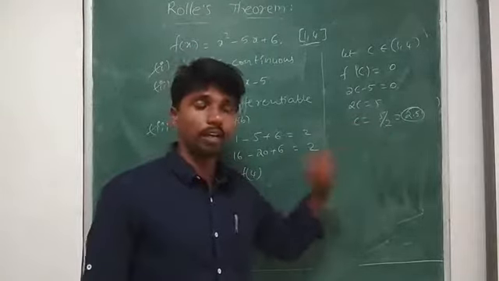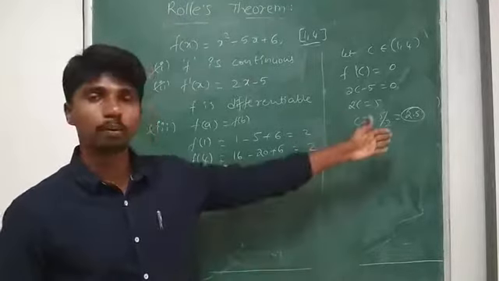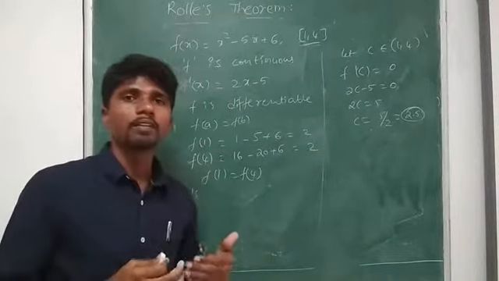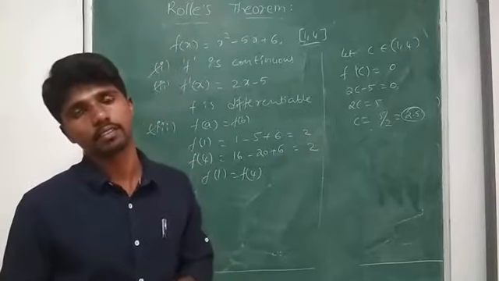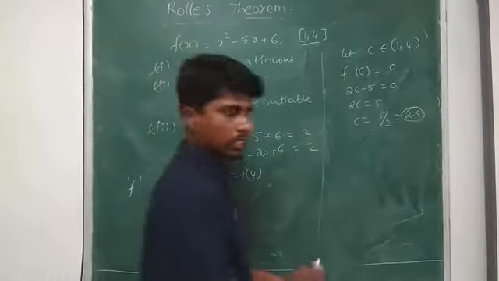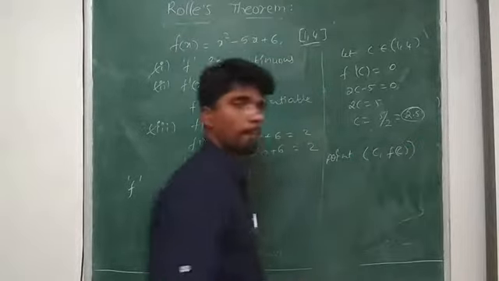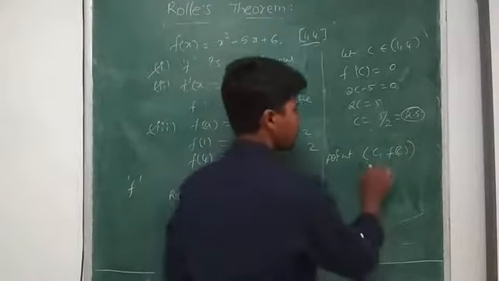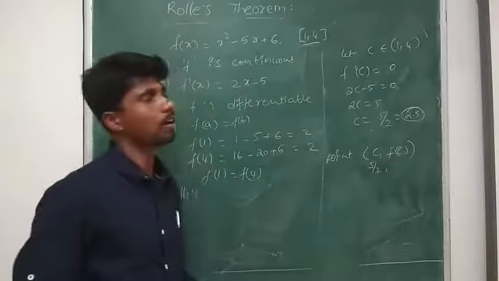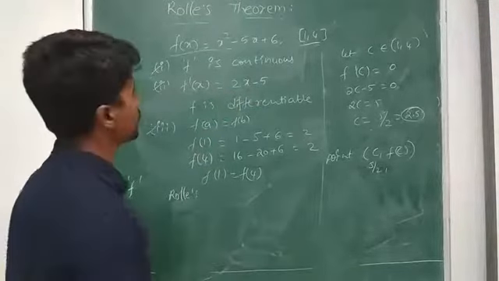So this is the value c. And if I want a point, what is the point? Find the point where the tangent is parallel to the x-axis. What is that point? That point is nothing but c, f of c. The value of c is 2.5, nothing but 5 by 2. Use 5 by 2 only. I need f of c. How can I find f of c? I have f of x, and I know c value is 5 by 2. Substitute here. If I substitute, what do I get?